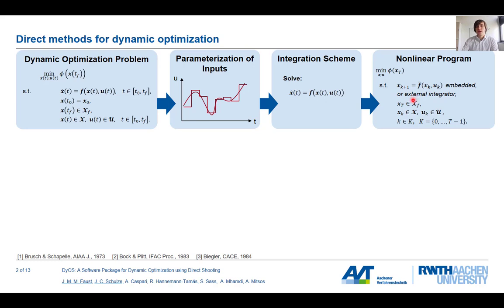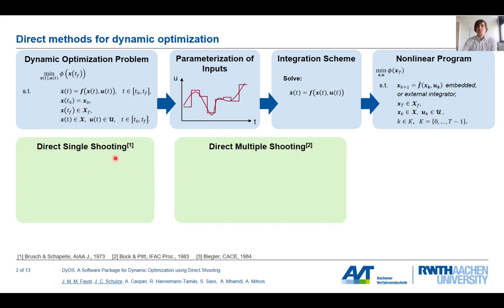This already paves the way to the three main methods, which are indirect approaches for optimal control, which is direct single shooting, direct multiple shooting, and full discretization. I will shortly cover the characteristics of each method. Let's start with direct single shooting.